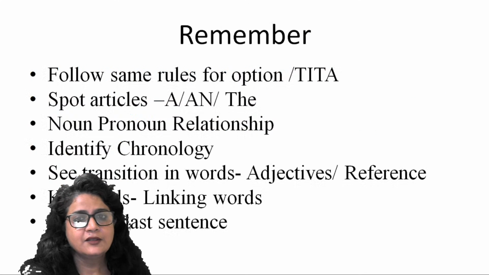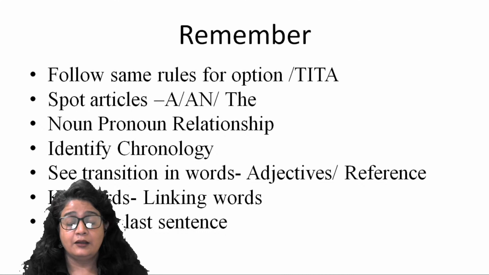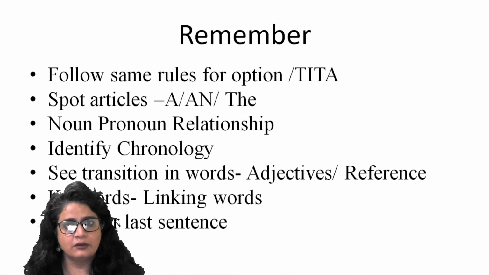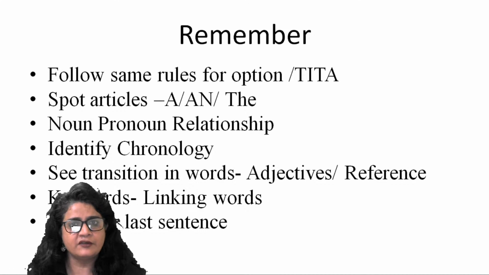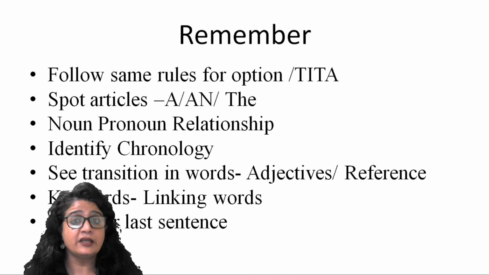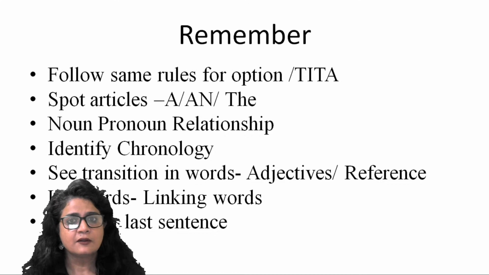All right. So very clearly, remember these points. Follow the same rules for optional and non-optional questions of para-jumble, right? Spot articles. See their applicability. If it is the definite article, that means the idea has been introduced before. Noun-pronoun relationship. Identify chronology. Identify sequencing. Identify time sequencing with different phrases that we discussed. See transition in the words, in different references, right? So this, that, these, so these are references.